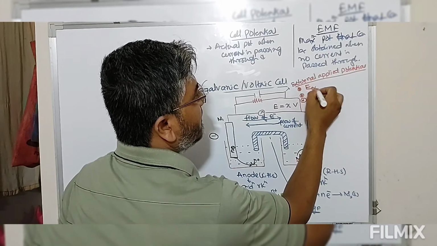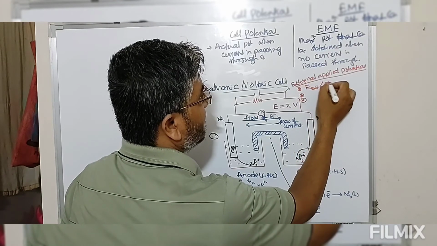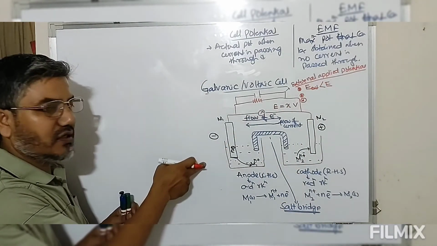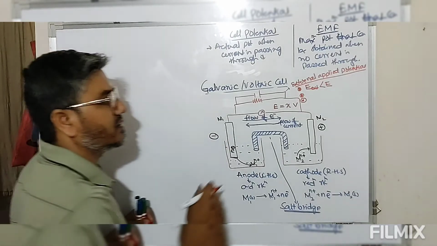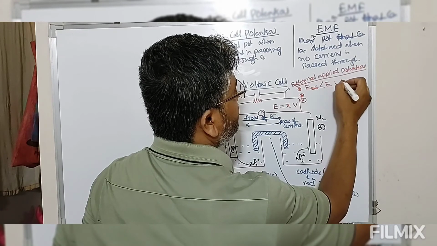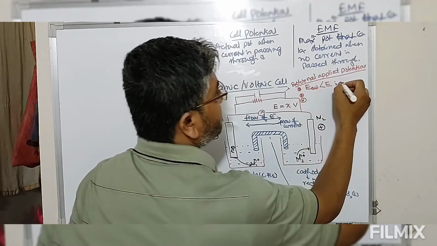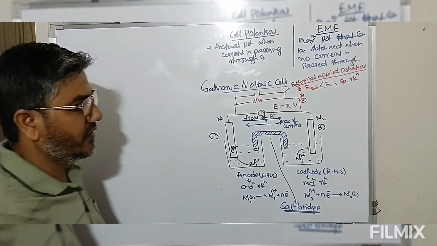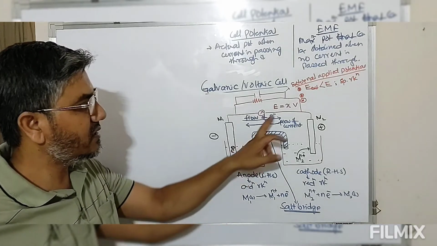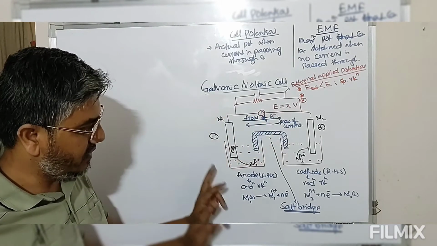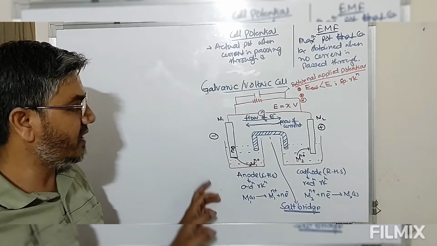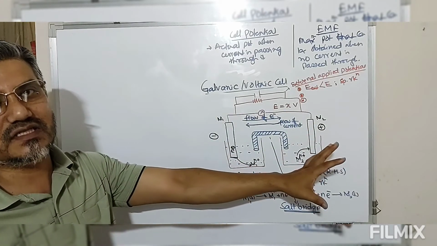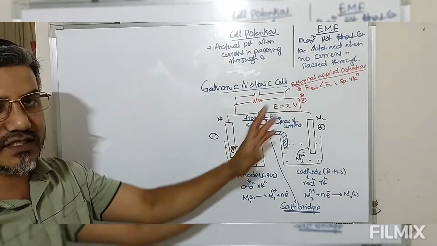If the external applied potential is less than the cell potential, then the reaction will occur spontaneously. So if the external applied potential is less than the cell potential, then the reaction will occur in both anode and cathodic compartment, and electron will flow from anode to cathode, and the cell will be a working cell, that is a galvanic cell, generating current.